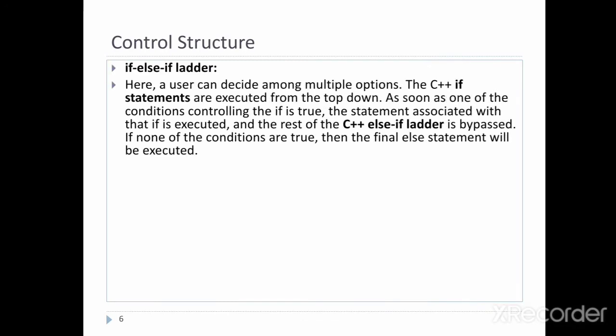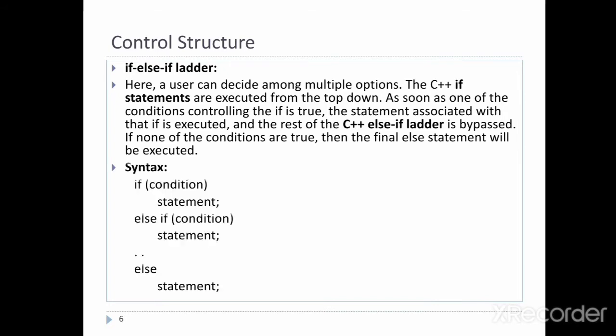Now next, if else if ladder. When there are multi-path decisions involved, we can use ifs in another way. Here we have a chain of ifs and each else is associated with an if statement. This programming construct is called an else if ladder. Because of its appearance, sometimes it is called an if else if staircase. The general form of else if ladder is, okay, so ये syntax है: if condition then statements, body of the part, else if, and again the last one is an else statement.